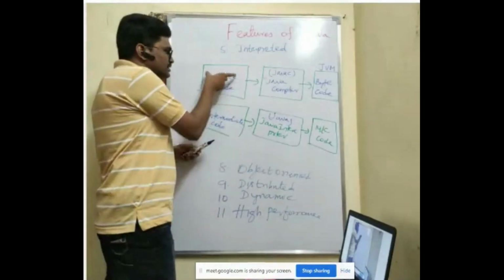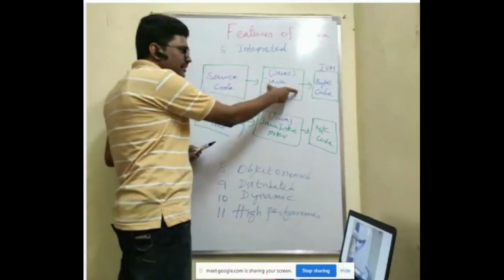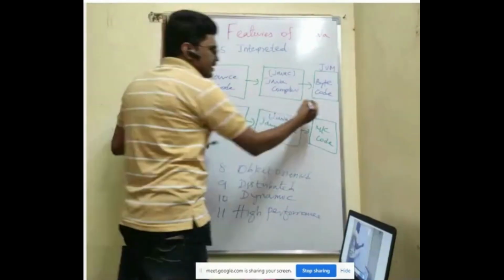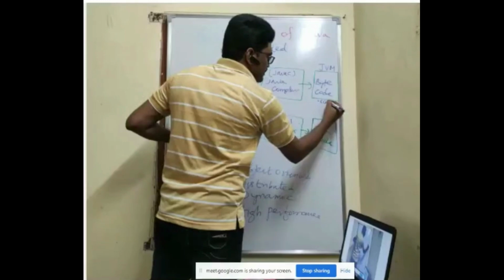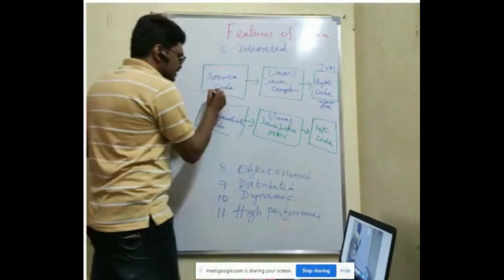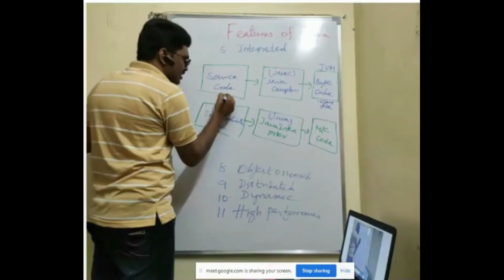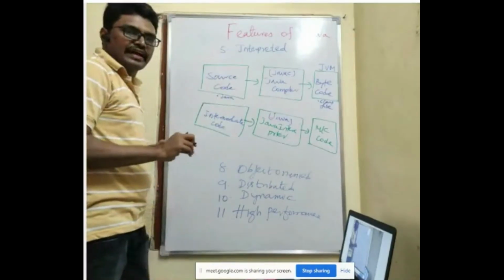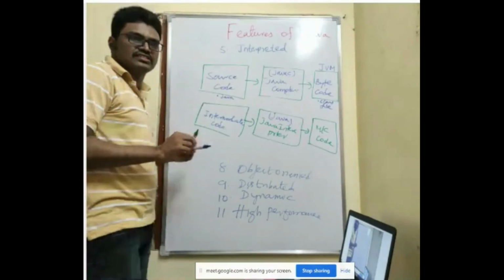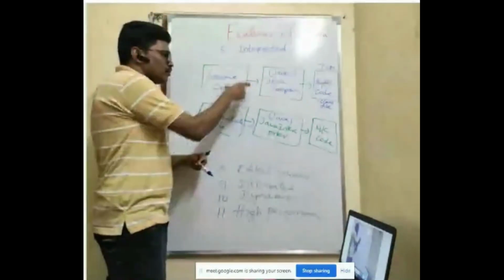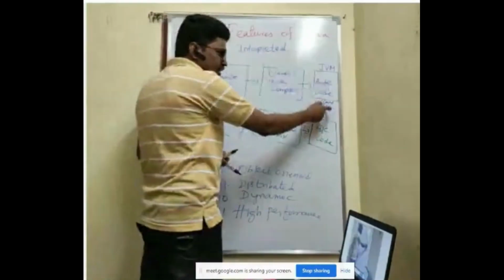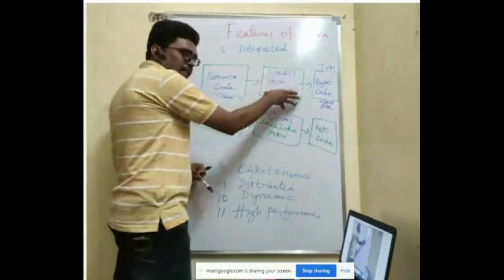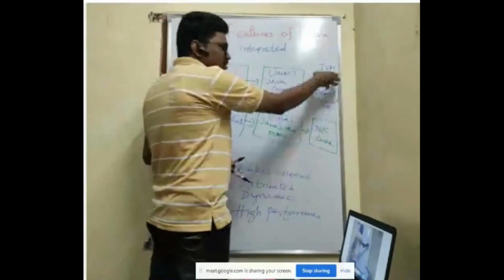So now Java source code is taken by the Java compiler and it will convert it into bytecode. Bytecode is nothing but a .class file. Here the file will be with the .java extension. Every program is saved with the .java extension. Whatever program I save with .java will be converted into a .class file. That is done by your Java compiler, and this .class file is nothing but your bytecode.